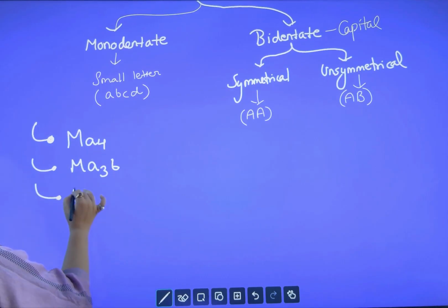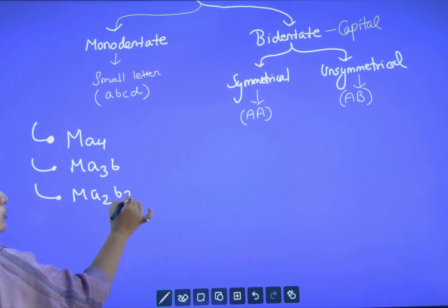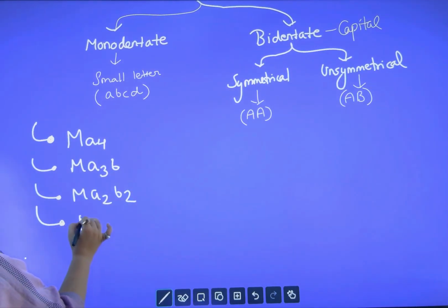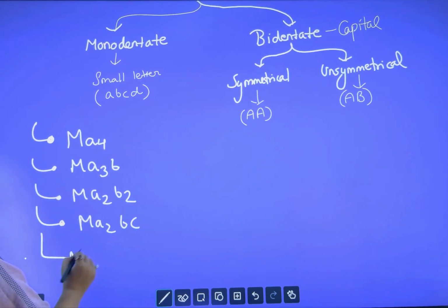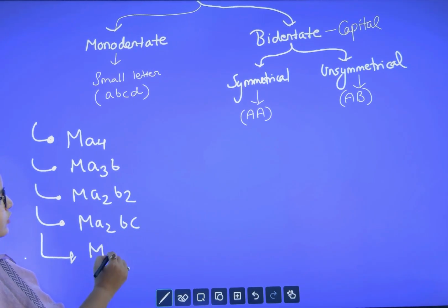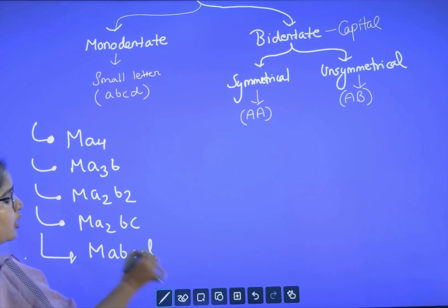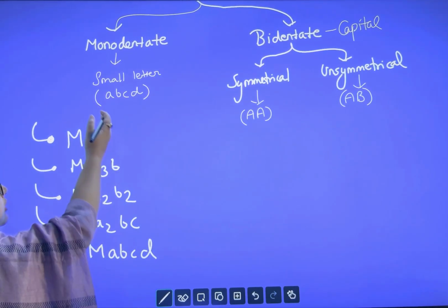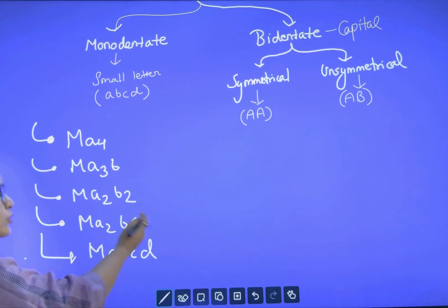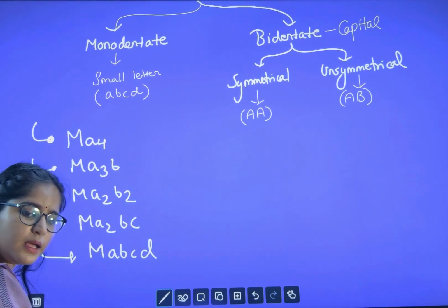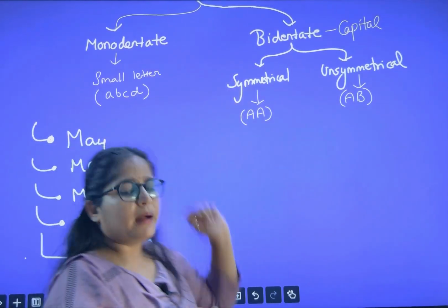Next, Ma2b2. Fourth case, we change b and c: Ma2bc. Fifth case, Mabcd. So the cases for monodentate are Ma4, Ma3b, Ma2b2, Ma2bc, Mabcd. Clear? Now let us see bidentate ligand.